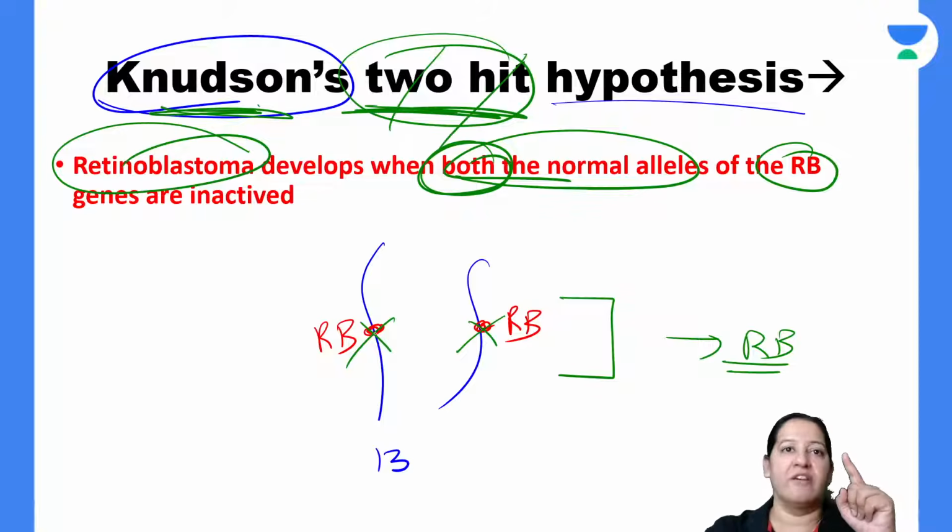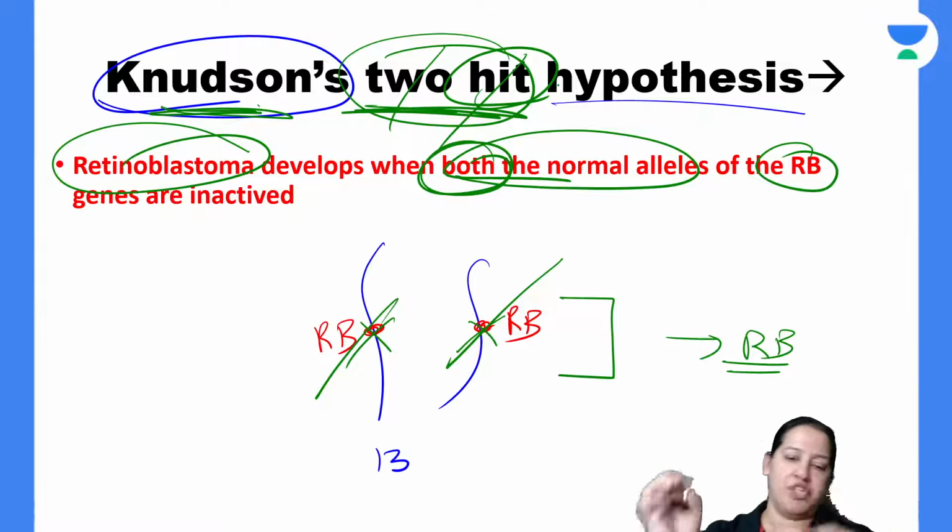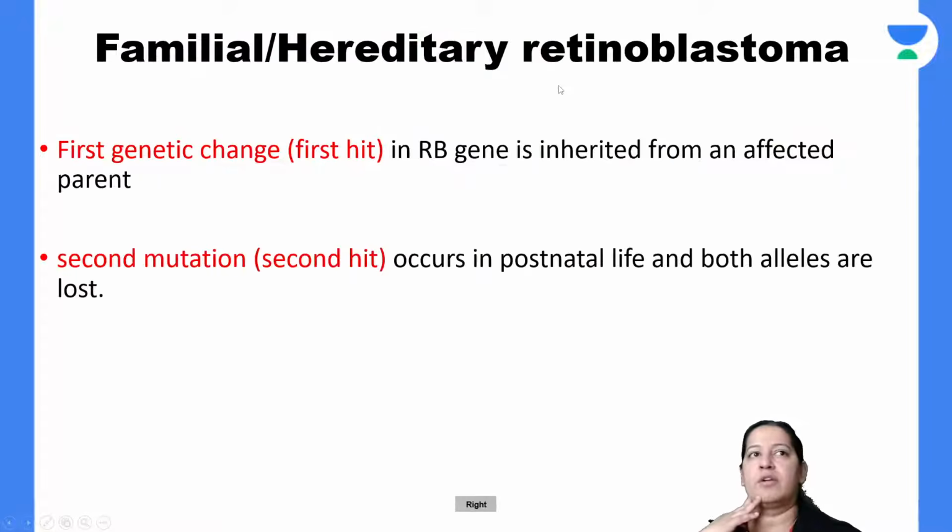So that is two hit. The first hit, the second hit. Hit means mutation. Give me a thumbs up if you got it. Right.